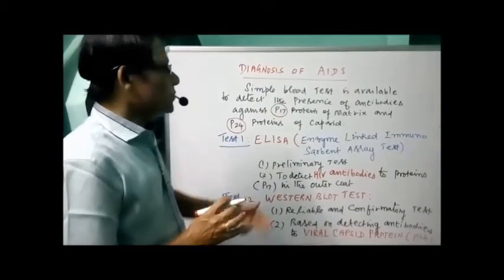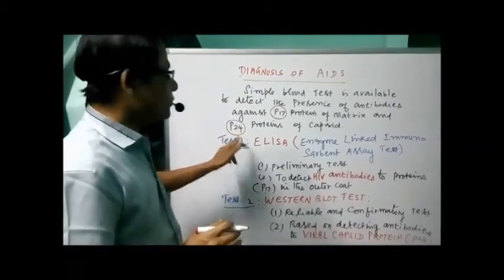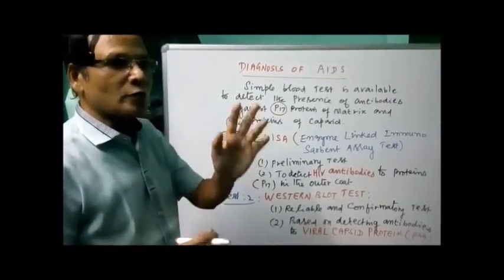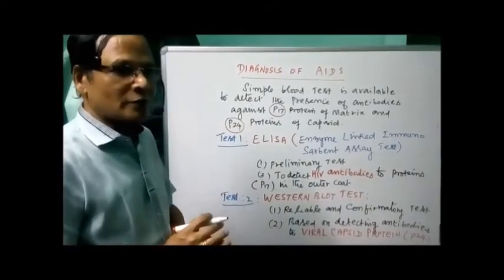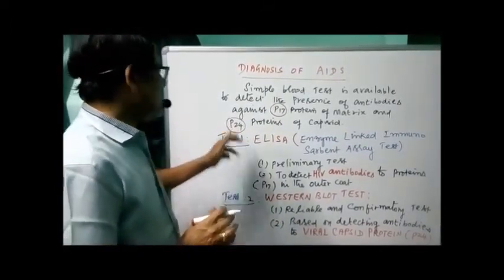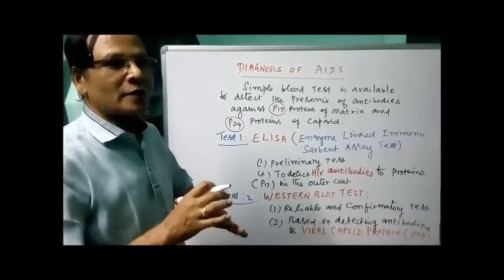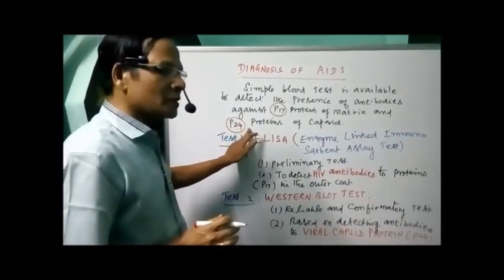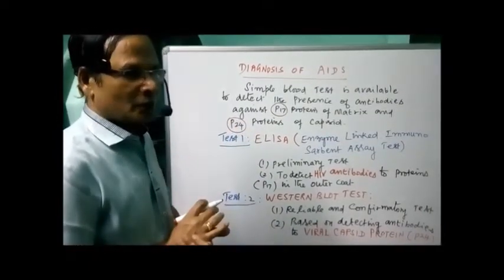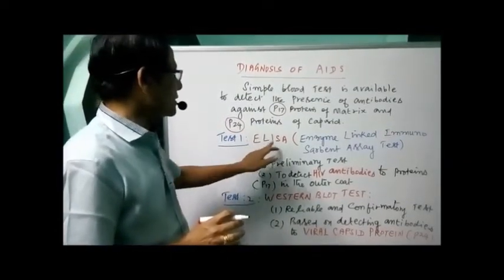Now this P17 protein is present in all the retroviruses, enveloped viruses, but the P24 capsid protein is found only in HIV, not any other. So if you detect the antibodies to this protein, that is a confirmatory test. Two tests are available. One, the ELISA test.